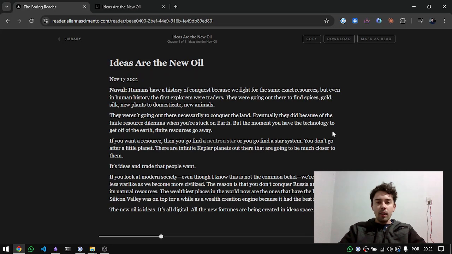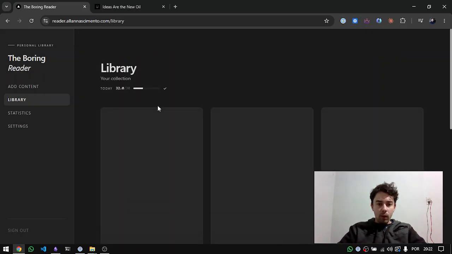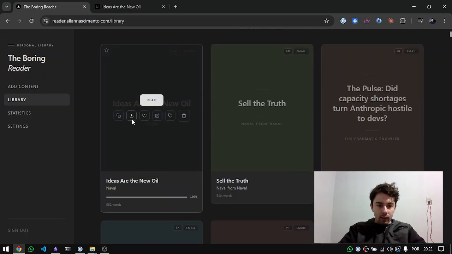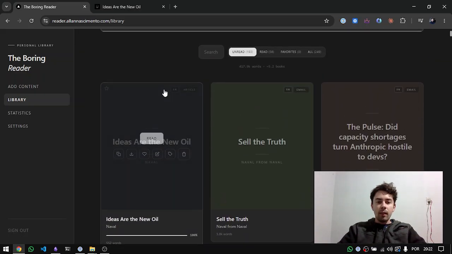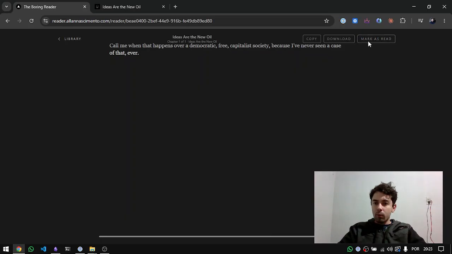just as if it was an EPUB file. So here's the text. I can copy the entire text to post on my second brain. I can download the EPUB file, or here I have two options to download. I need to fix this actually. Here is in Markdown, and the other is in EPUB. Yes, and I can also edit the metadata, delete, copy the content from here, and also when I get to the end, I click on mark as read.